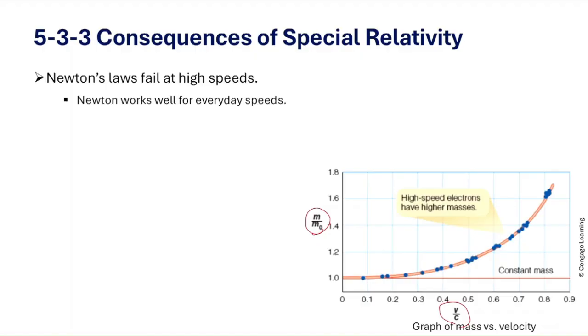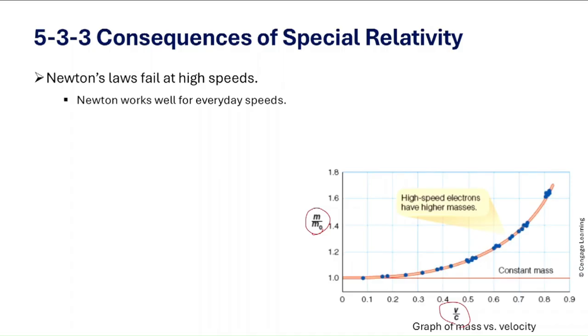Remember, Isaac Newton gave us laws of motion and gravity that worked beautifully for centuries. And they still explain baseballs, cars, the moon's orbit, and even spaceflight. But Newton assumed time and space are absolute. And that's fine for slow speeds, but once we approach the speed of light, the predictions don't match reality.